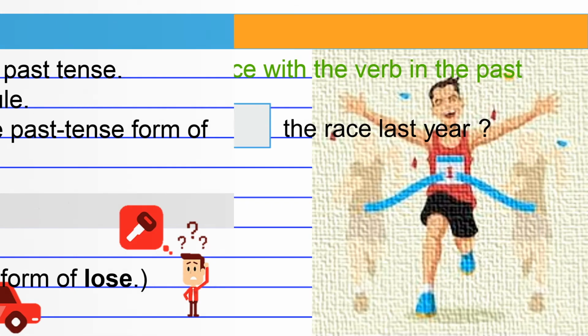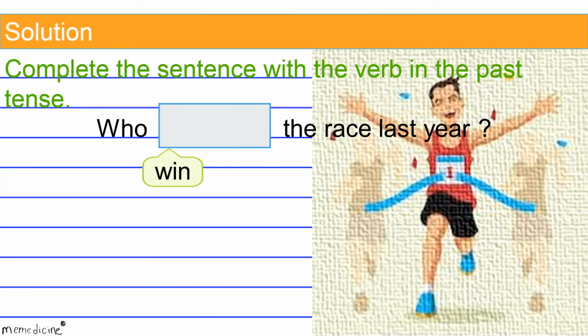All right, back to the original question, and now for the solution. Won is the simple past tense verb form of win. This is an irregular verb form, so you'll have to commit it to memory.